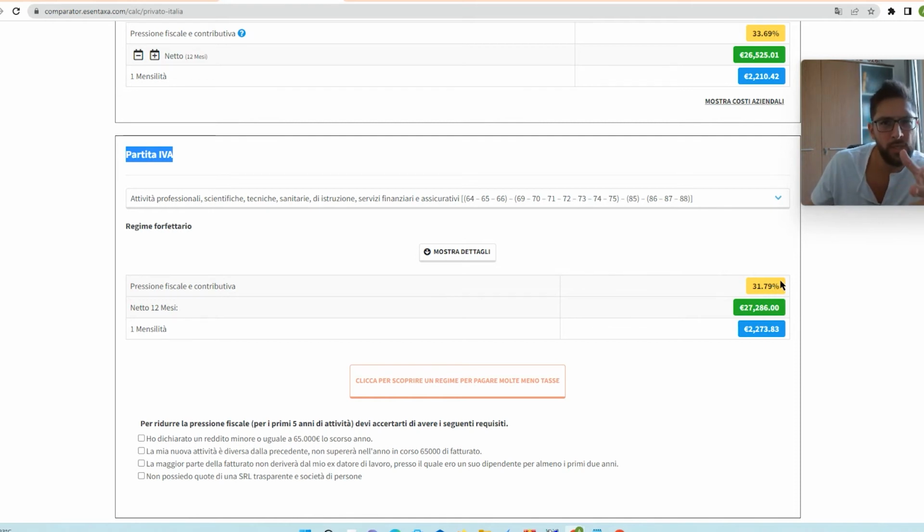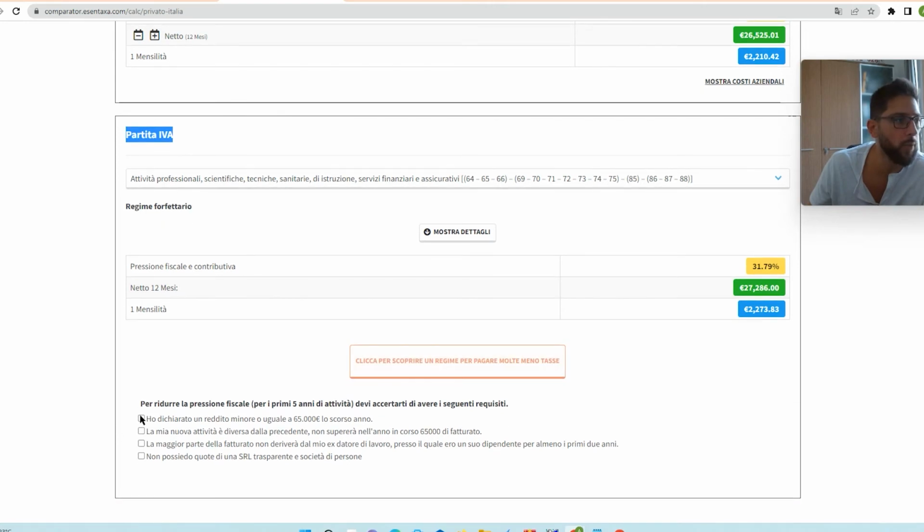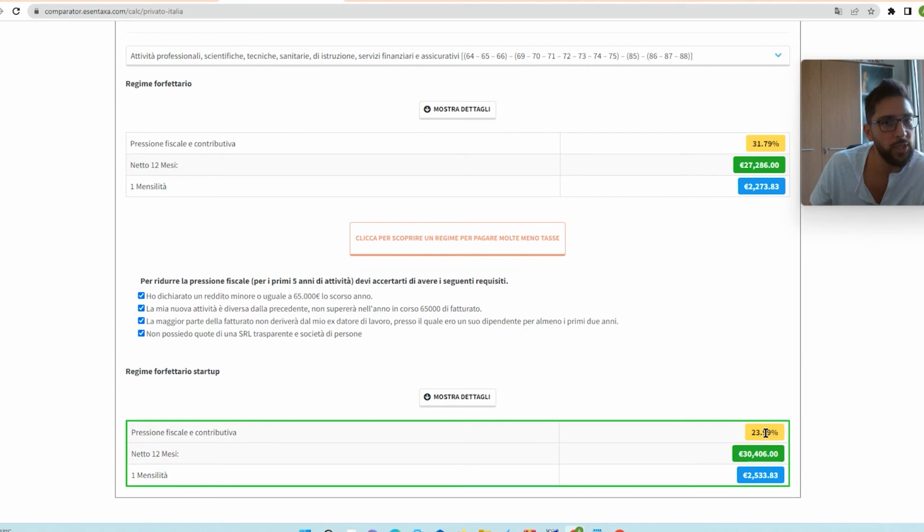But which basically looks the same. But if you applied for the forfeit regime as a startup activity, you're entitled to do so. And when you move to Italy as a new resident, automatically you will fulfill all the requirements which are listed here. The taxation and the social contribution pressure combined falls to 23%. You see? And this is for the code activity for the general consultancy.